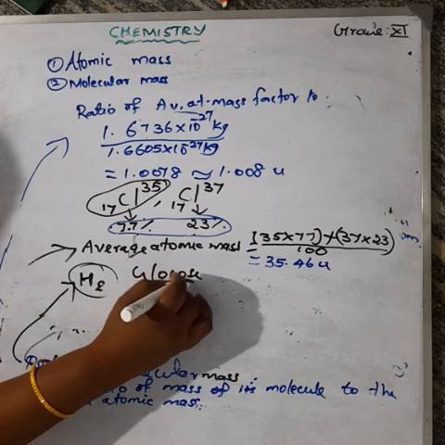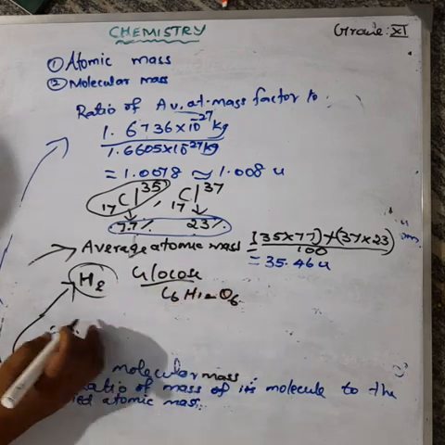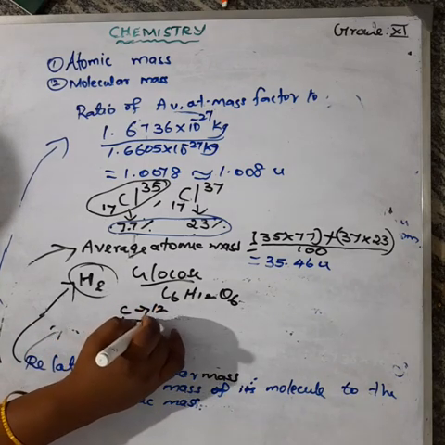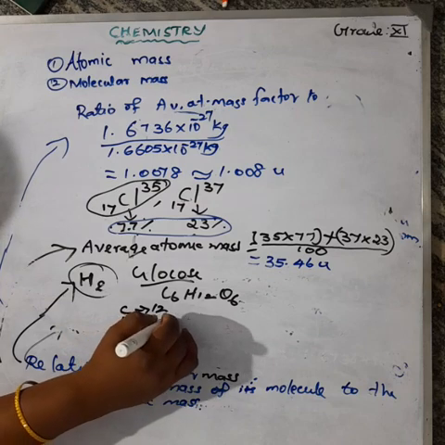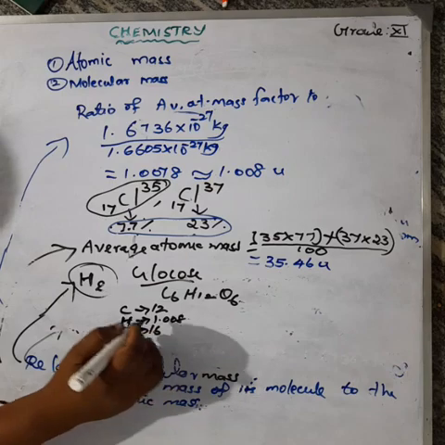C6H12O6. Okay, so here we know carbon. What is the atomic mass? Carbon atomic mass 12. What is the atomic mass of hydrogen? 1.008. And what is the atomic mass of oxygen? Atomic mass of oxygen 16.